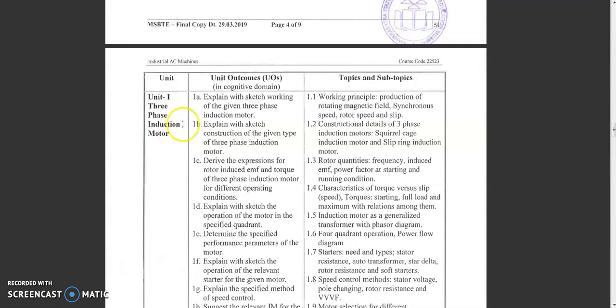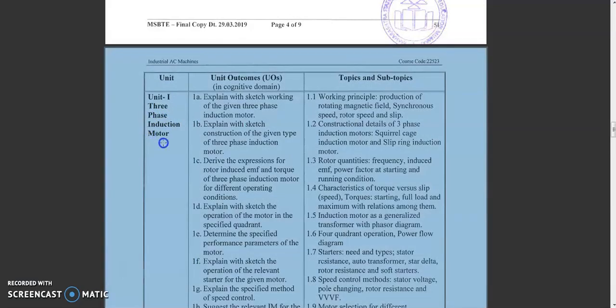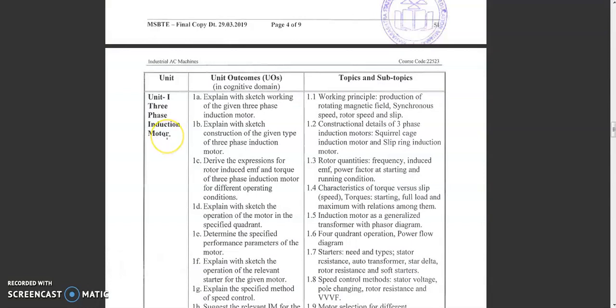So this word motor, as we know, is nothing but an electromechanical device which converts electrical energy into mechanical energy, as we saw in the second year DC machine and transformer subjects. A motor is an electromechanical device which converts electrical energy into mechanical energy. So for that reason we are focusing on the first topic, three-phase induction motors.